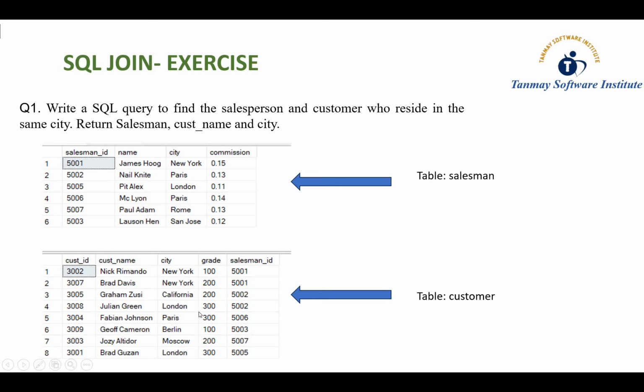And these are the records you need to insert in both tables as shown in the figure. Then after doing all these things, we have to solve this question. The question is: write a SQL query to find the salesperson and customer who reside in the same city. It returns salesman, customer name and city from both tables.